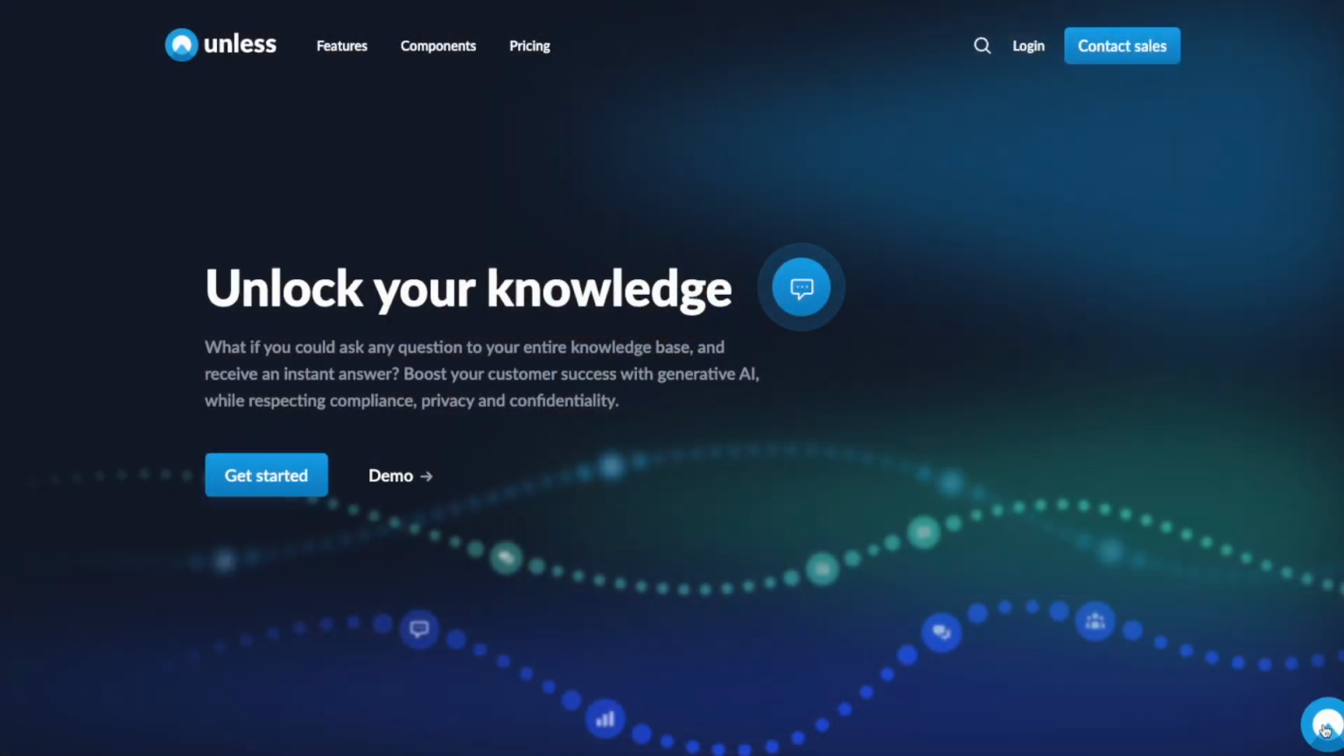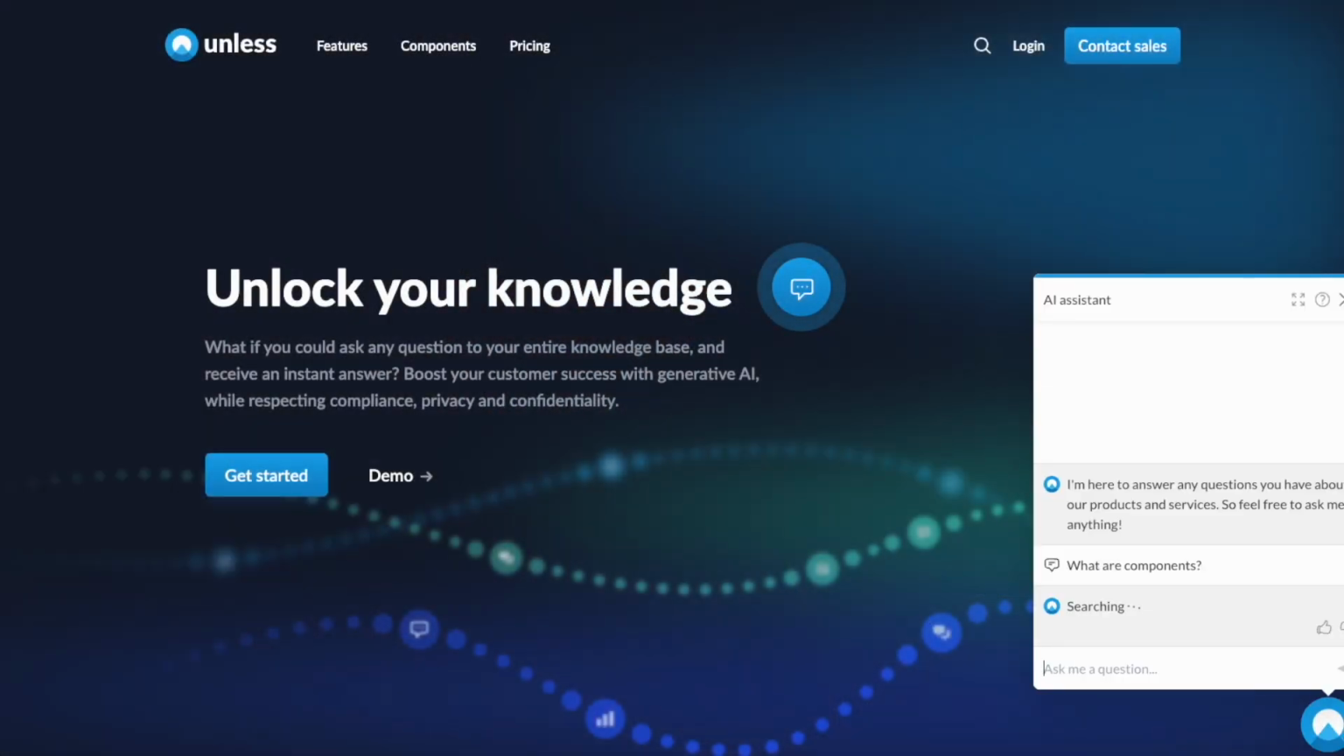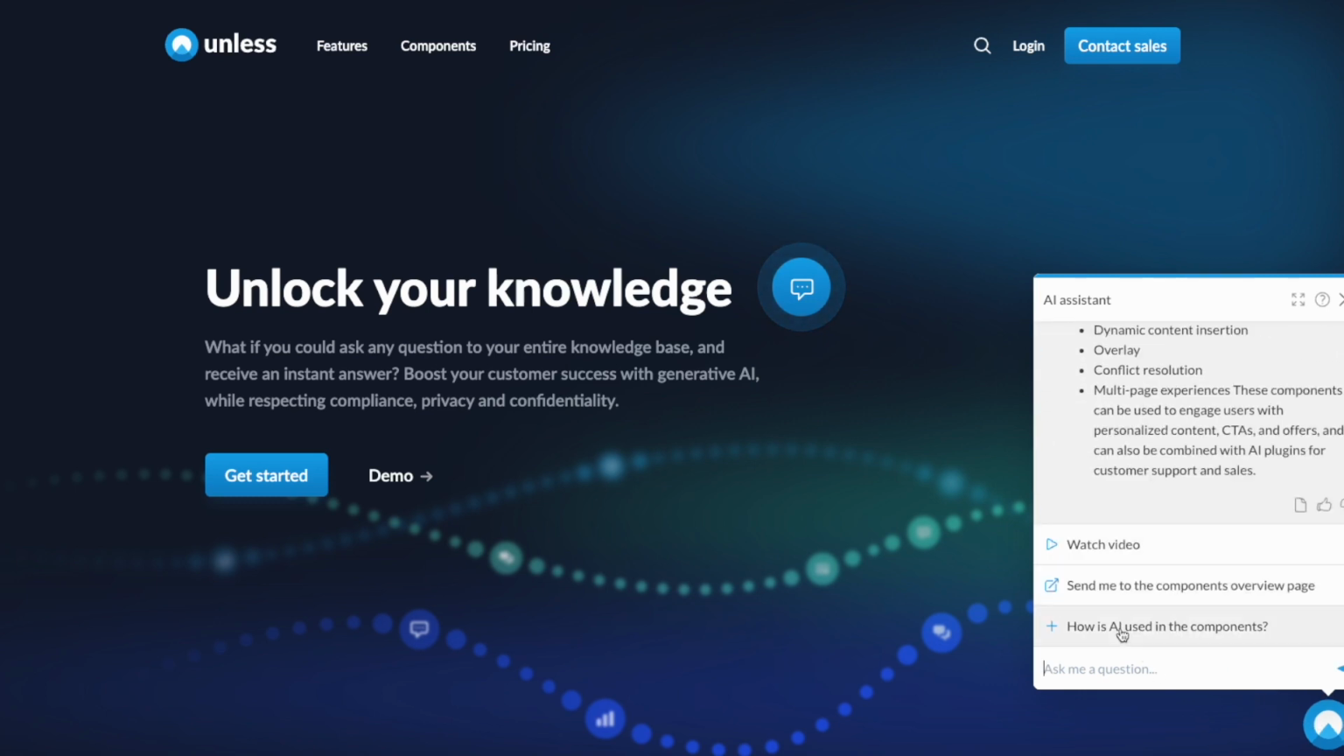Let me give you a very simple example. In the following video, the AI responds to a question. Part of its answer is the ability for you to see a video, which in turn activates a video player.